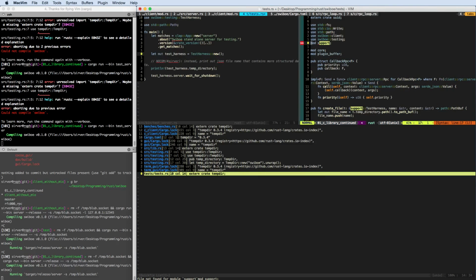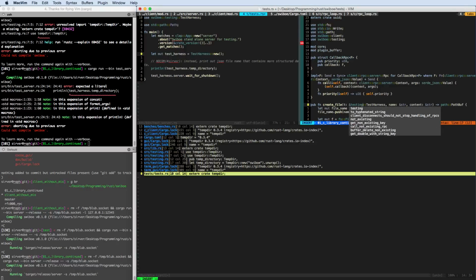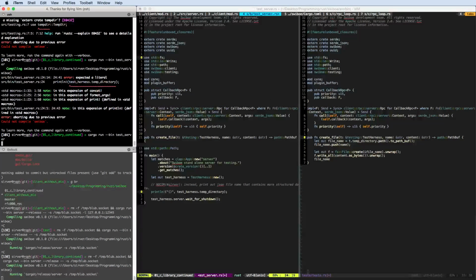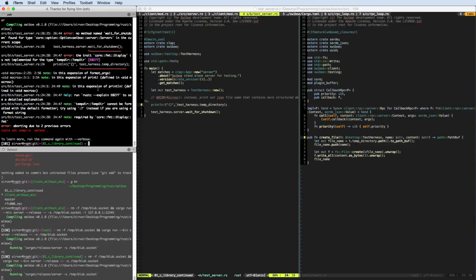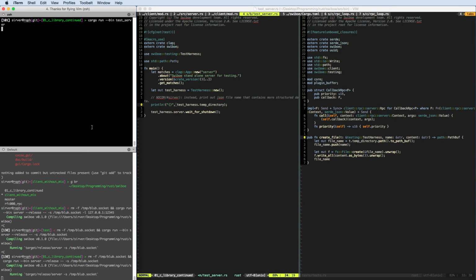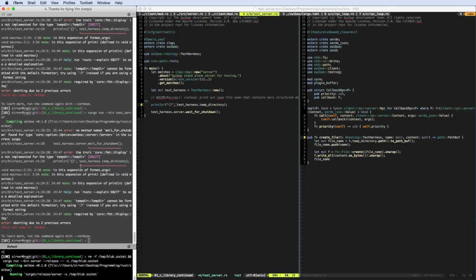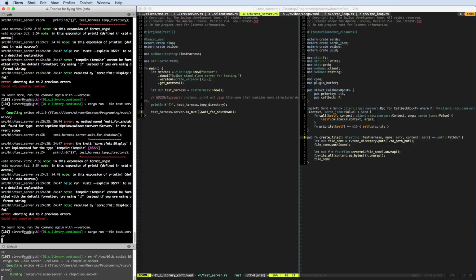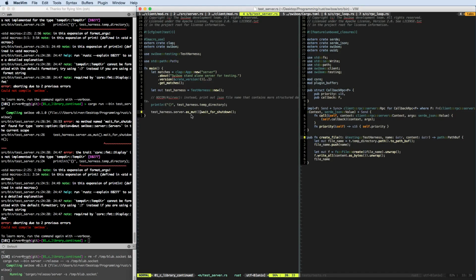And actually, of course, the tests have to change because we don't have this support thingy anymore. And yeah, getting closer. This print line must look like this. Still unhappy about stuff. No method wait for shutdown found. Yeah, that is true. Actually, we would like to have it like this, pretty sure, because the server is an option.